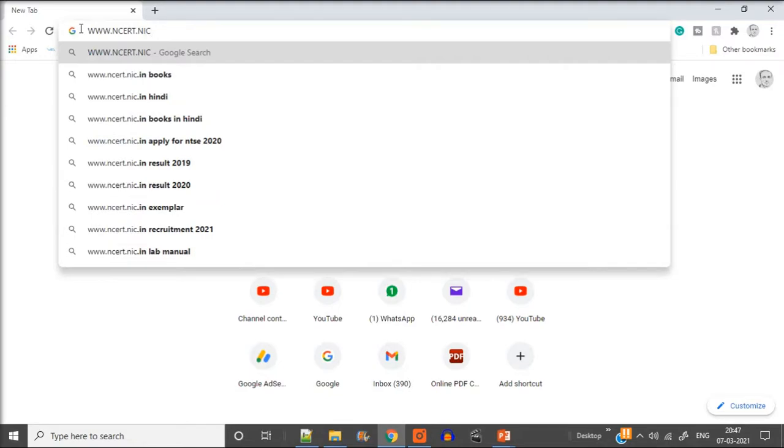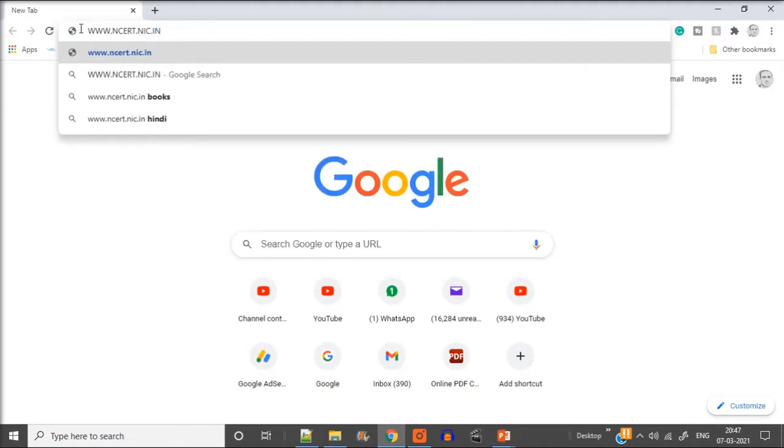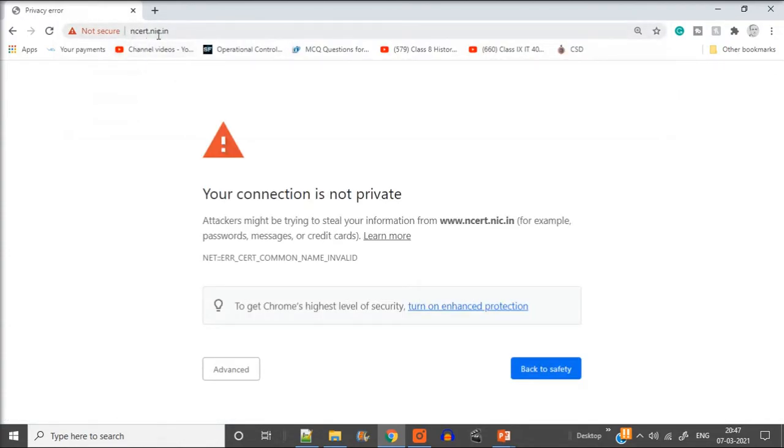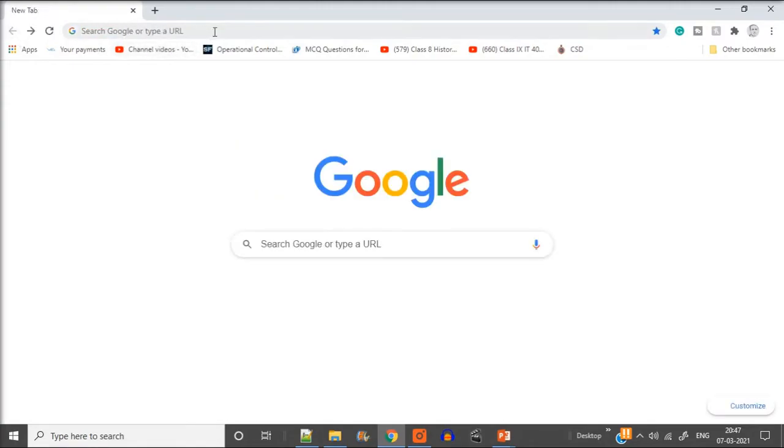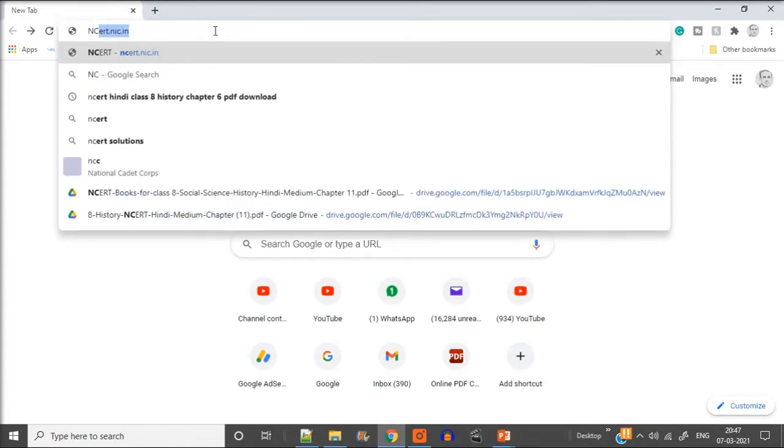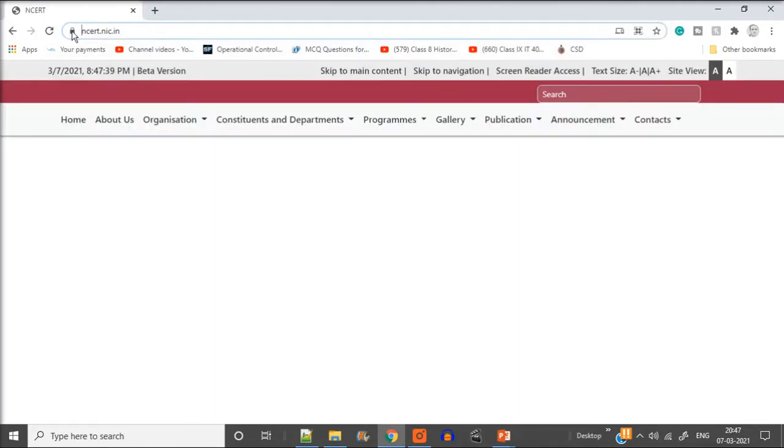www.ncert.nic.in. Now you see what will happen. When I enter this, this is a website name, this is the URL I'm typing. But here is the problem: it is not secure. That means it is not HTTPS, Hypertext Transfer Protocol, the protocol it uses in the background. So this is something fishy. Someone has made a replica of nic.in. So now I have to go back and see the genuine website. That was a fake website, right?